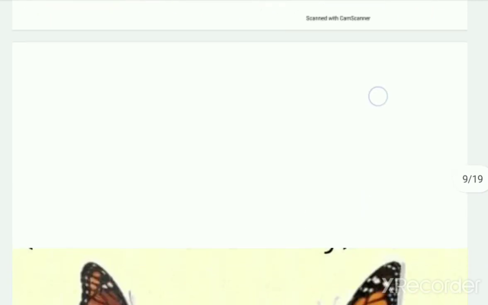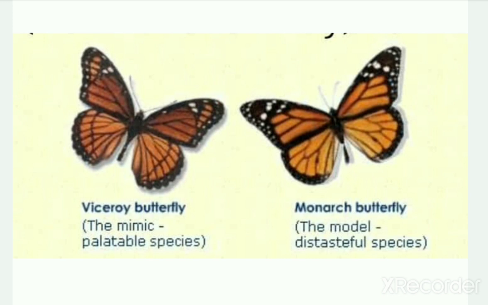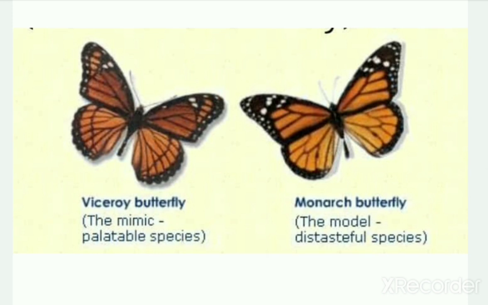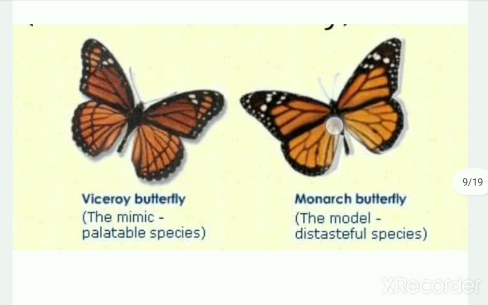And here is an example of mimicry, which means that there is much morphological resemblance between organisms of two different species. In this particular example, this viceroy butterfly is a comparatively unprotected species, as it is palatable and is liked to be eaten by predators such as birds. This viceroy butterfly is termed the mimic, which morphologically resembles its model, which here is the monarch butterfly.